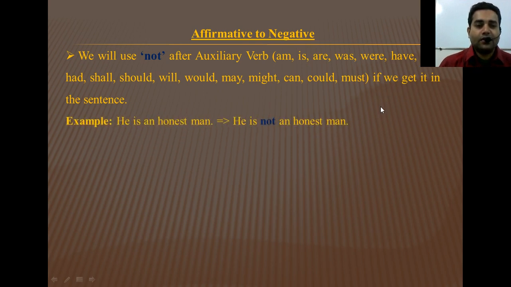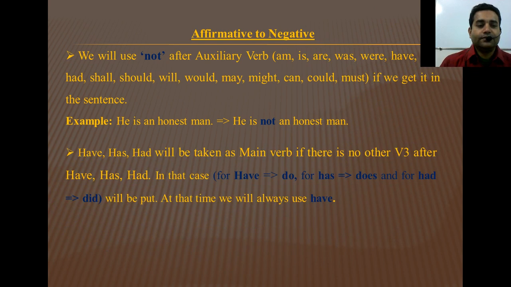He is an honest man. Here I use not after is. So is here is an auxiliary verb. So, he is not an honest man.